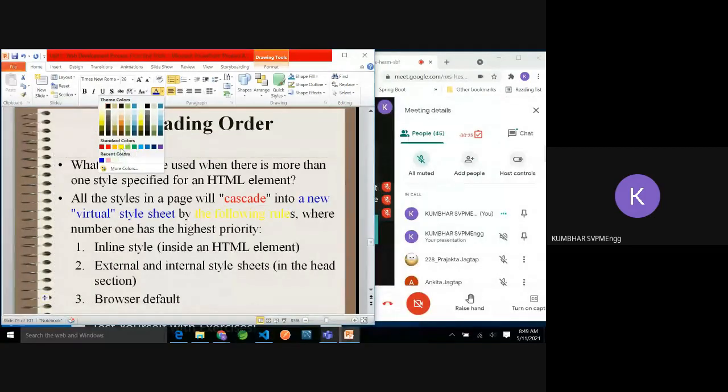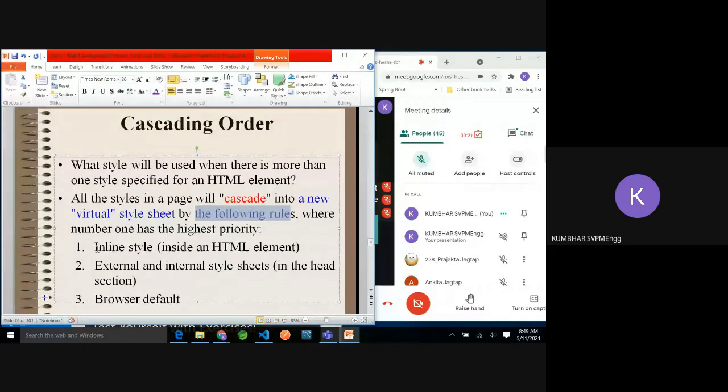Those rules are: according to the priority, the highest priority is the inline style, then the external and internal style sheet in the head section, and then if you have applied some browser style, that will be applied.